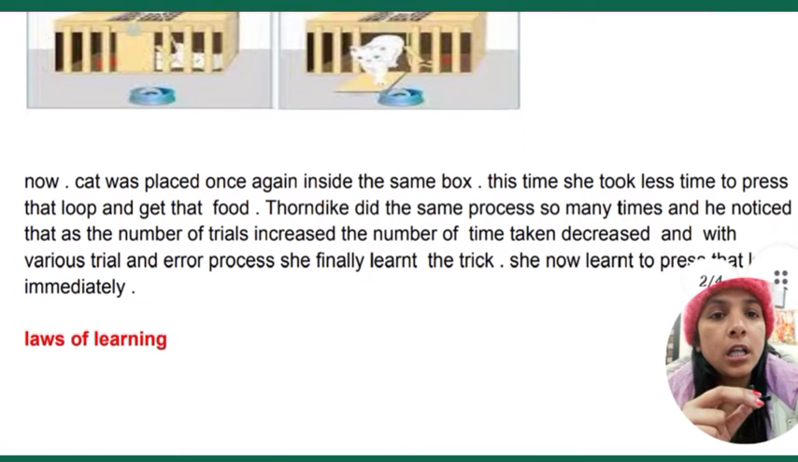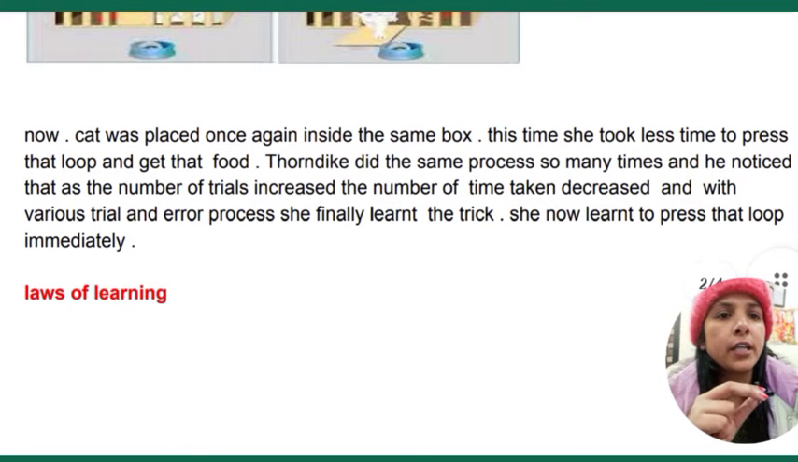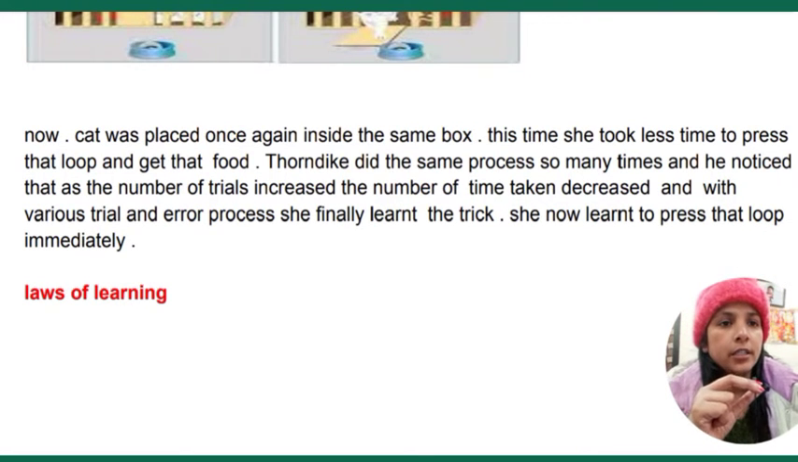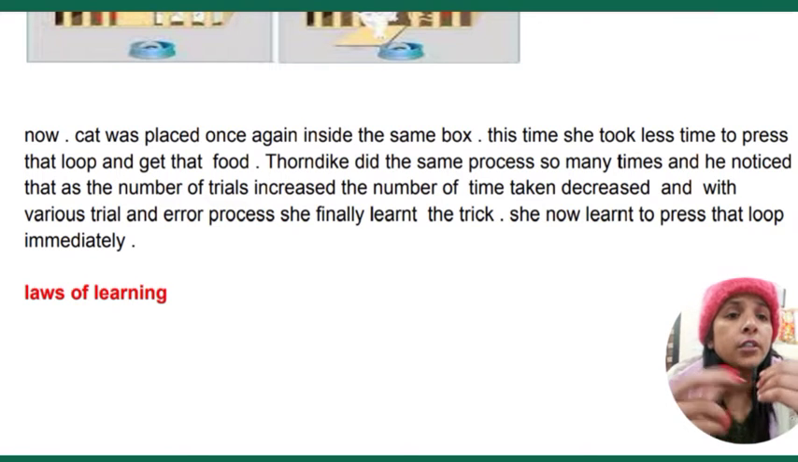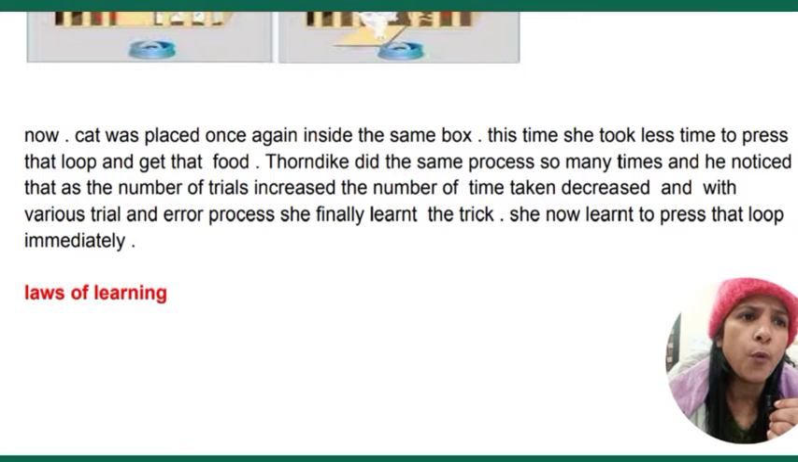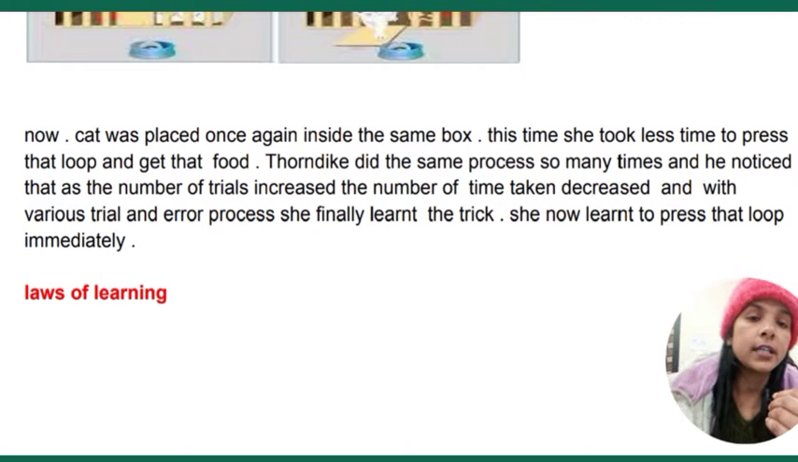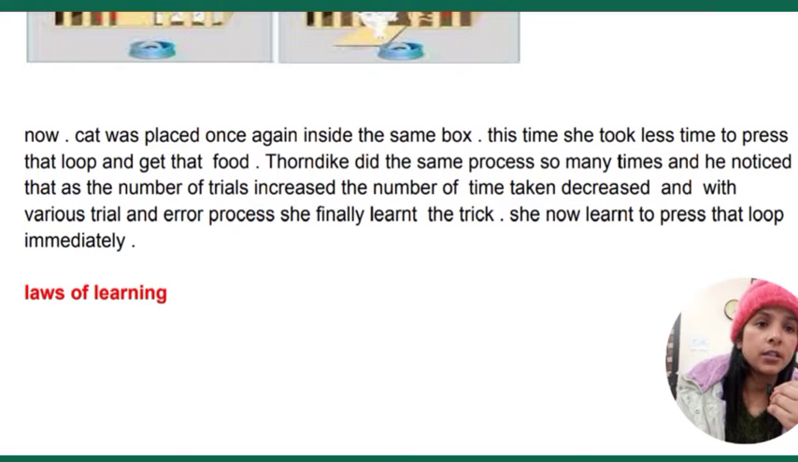Okay, so now the cat this time was again placed inside the same box, and this time she took less time to press that lever because she had a little bit of experience already. That is why this time she took less time. And what Thorndike did was he did the same process again and again, and the cat got to know how to press that button and came out from that box.